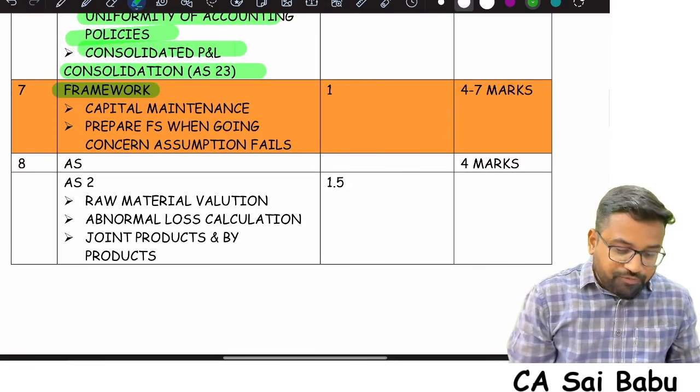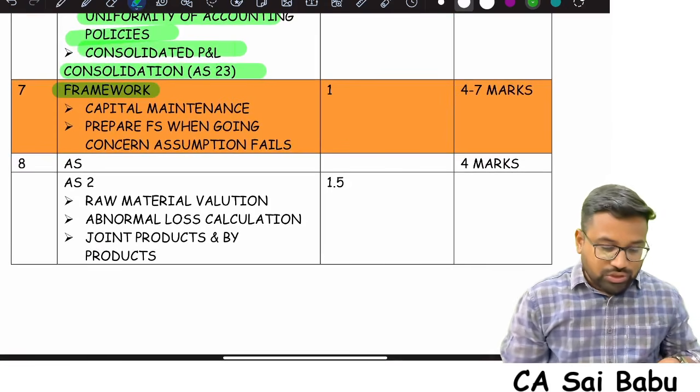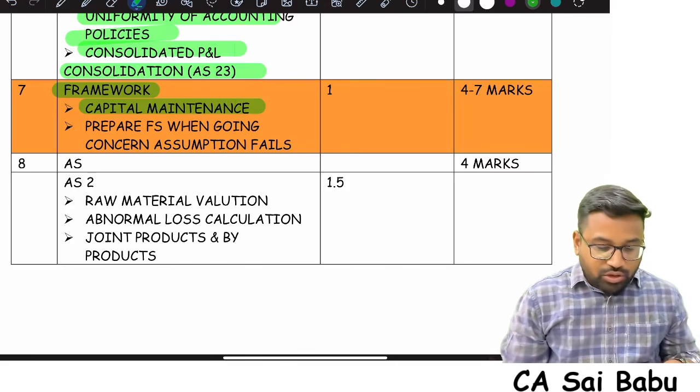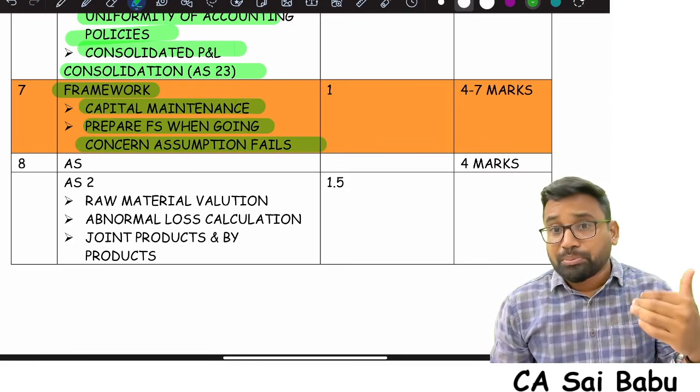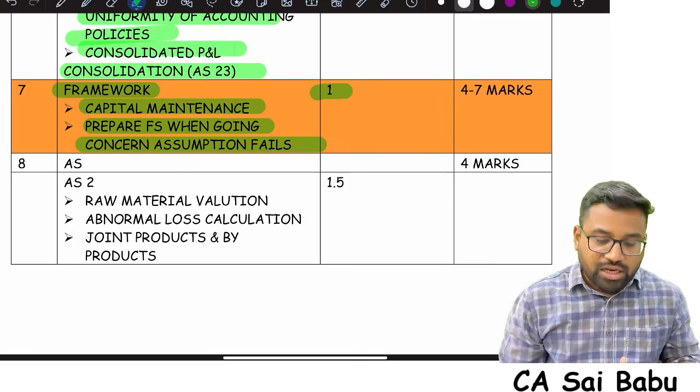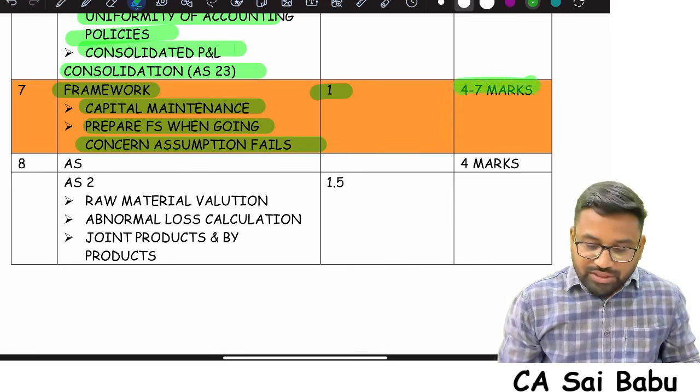Next, there is a chapter called framework. In the framework, focus on the capital maintenance topic. Also, there is one question: when the going concern assumption fails, how are you going to prepare the financial statements of a company? One hour is what you need to spend. You can get 4 to 7 marks.